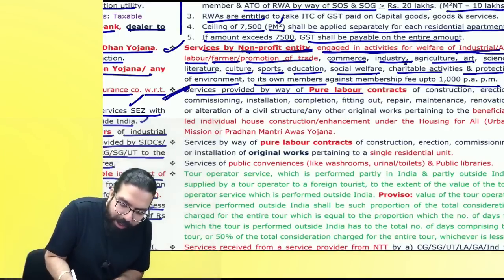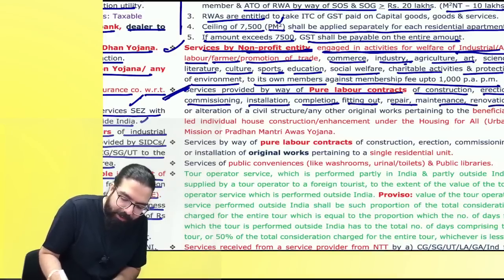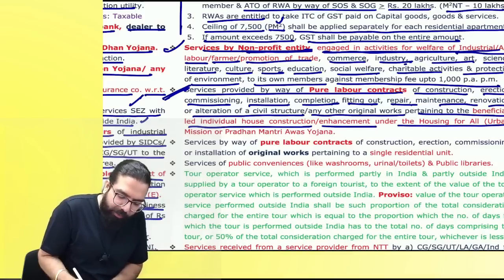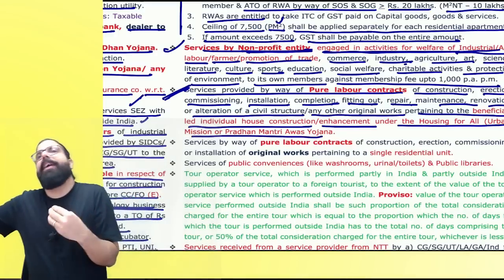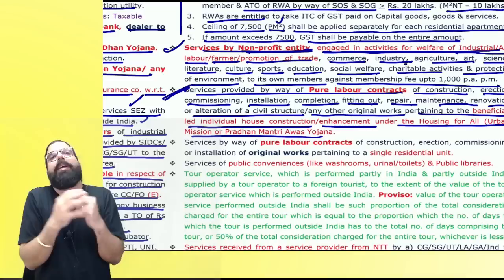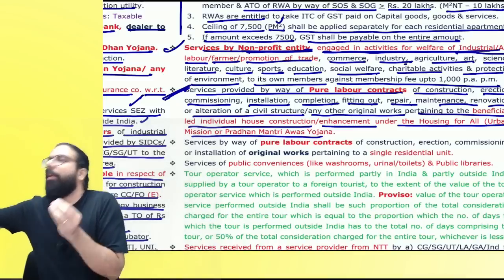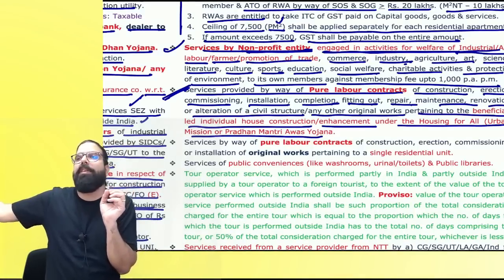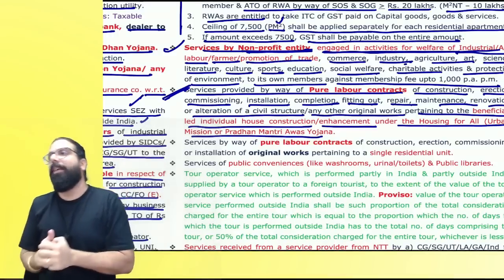The next one is pure labor services of construction, erection, commissioning, installation, completion, fitting out, repair, maintenance, renovation, alteration of a civil structure or any original work pertaining to beneficiary-led housing construction or enhancement under the Housing for All mission or Pradhan Mantri Awas Yojana. Everyone, under Pradhan Mantri Awas Yojana I am making a home, and I told one person to provide me laborers. First of all, under Pradhan Mantri Awas Yojana I would have got some help from the government. Now, if the labor contractor is providing me labor services and charging me GST, house making will become expensive, and hence when he gives me laborers, he will not charge me GST.